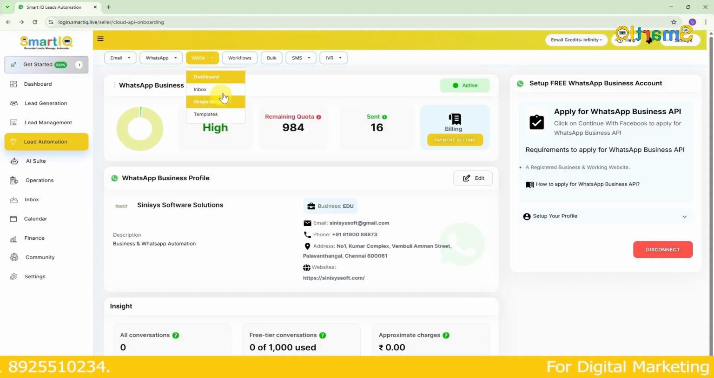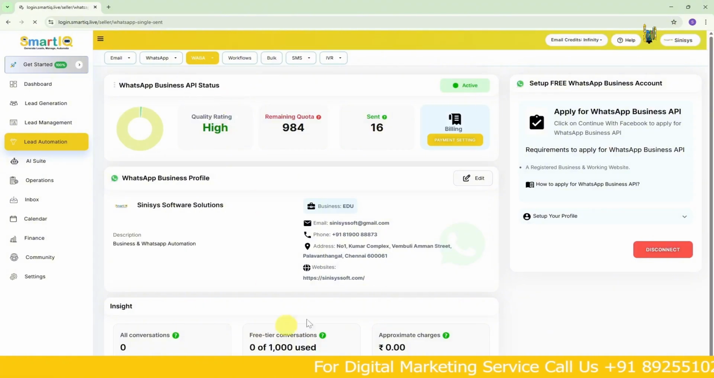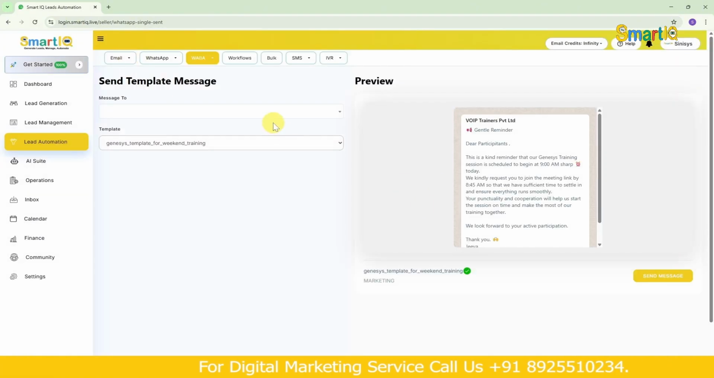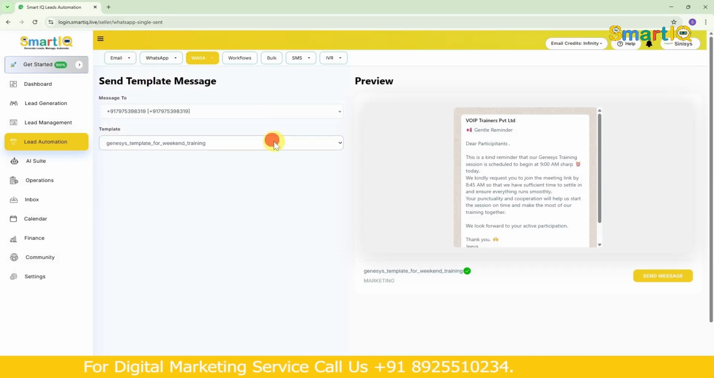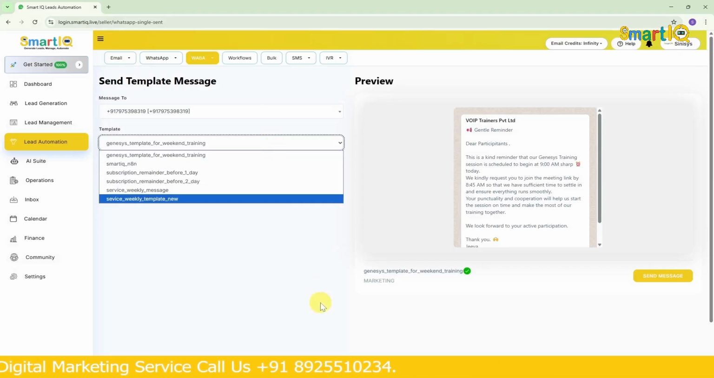So what is meant by single send? You already know. It means selecting just one person and sending it to them. So in WhatsApp, after this feature came, we have it now. You can choose the message template and send that template to only one person.